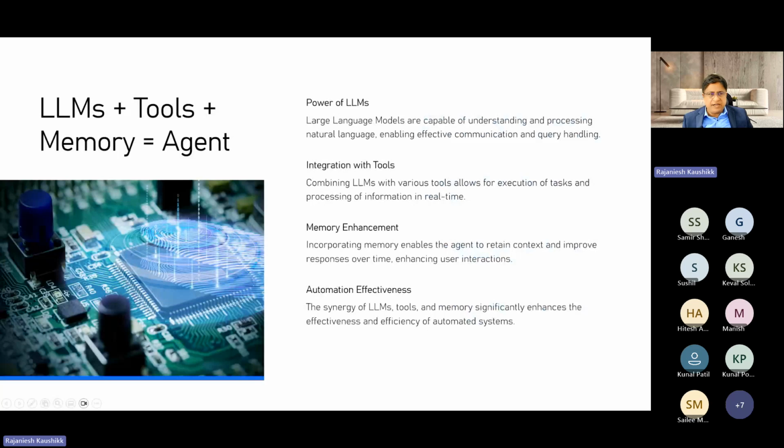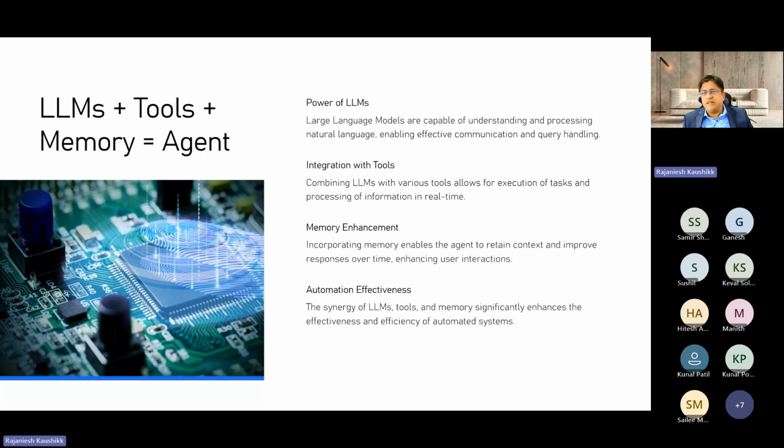Now, let's understand the powerful combination of large language models, tools, and memory. These create a very effective agent as a bundle. Let's see how the LLM helps. The LLM enhances your communication and helps with your query handling, while integration with the various tools already available allows you to do task execution in real time with the help of API calls.